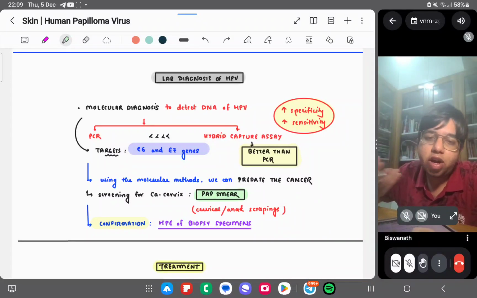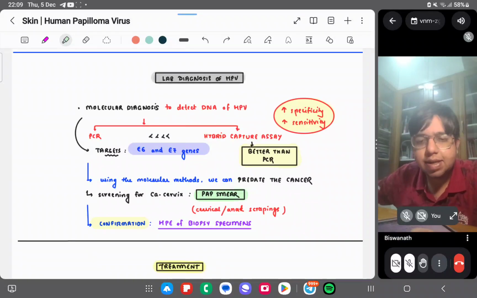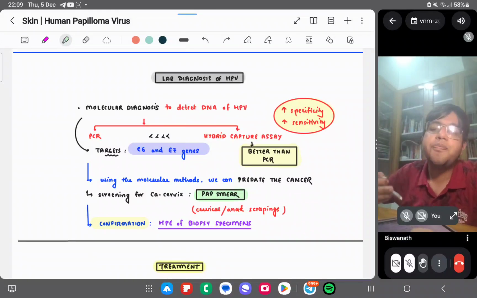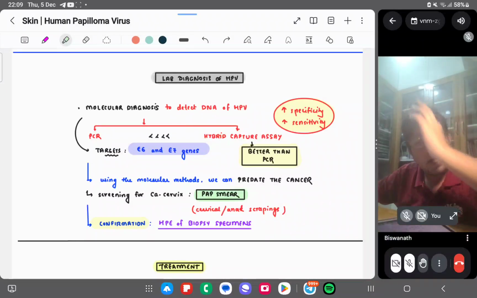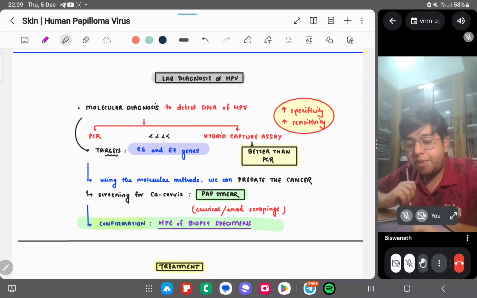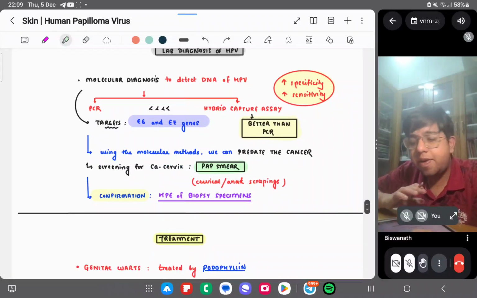We can have a conventional technique or a liquid type of Pap smear. In the conventional one you use an Ayre spatula, which is used to take a sample and put it in a solution, right? And Pap smear can have different types of cells, like basal cells, intermediate cells, superficial cells. You can make a diagnosis. This is the pathological aspect, I will cover in some other video if time permits. Confirmation is by HPE or biopsy specimens. You can do a histopathological examination. So this is more of a pathology thing.